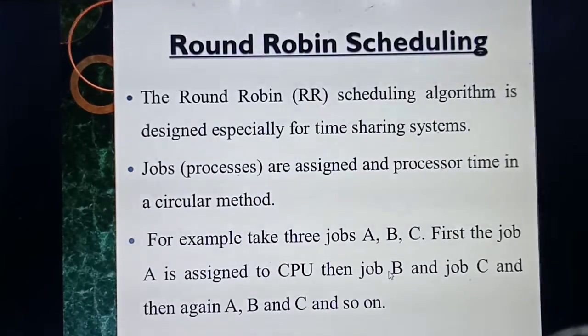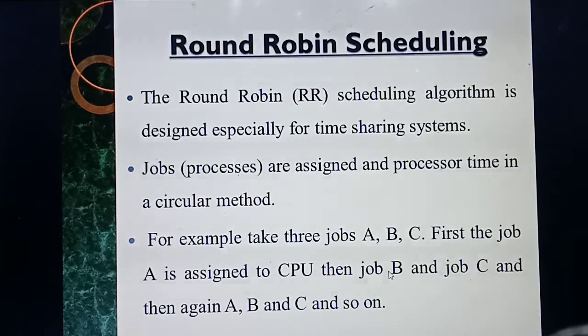Okay. Then the next one is round robin scheduling. The name itself has "round". So here the processes will be done in a circular manner, or round manner, round robin. This round robin scheduling algorithm is mainly made for time sharing systems. So round robin scheduling algorithm is mainly designed for which kind of systems? Time sharing systems. Okay, so here you are going to allocate all the jobs or processes in a circular method.